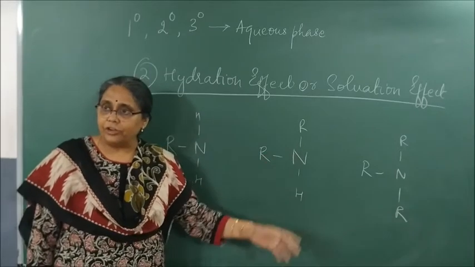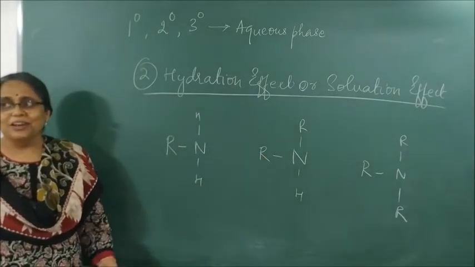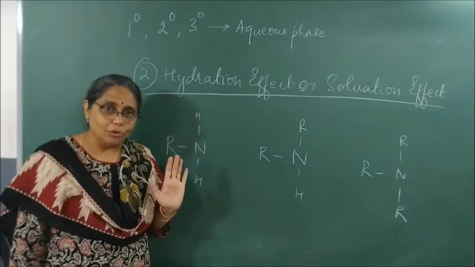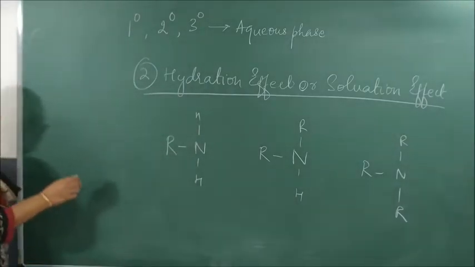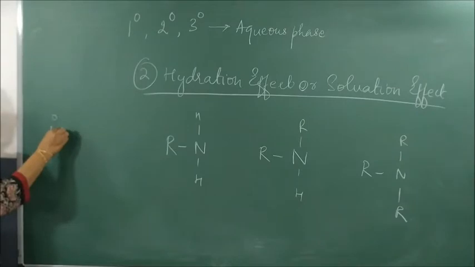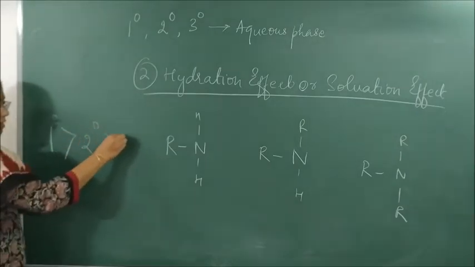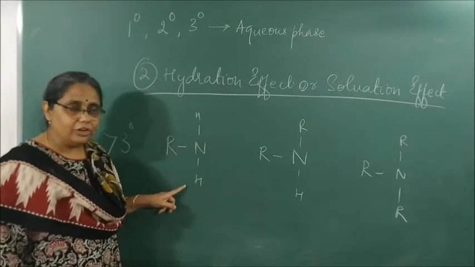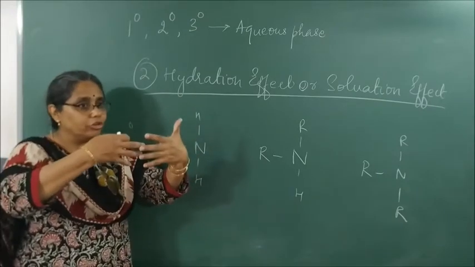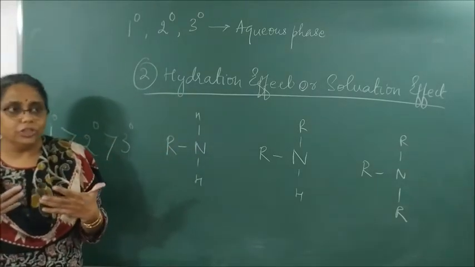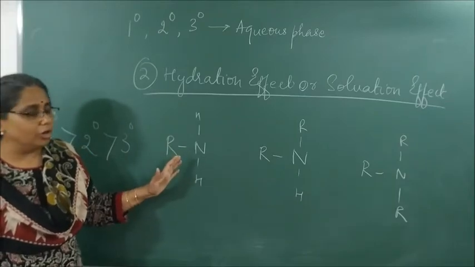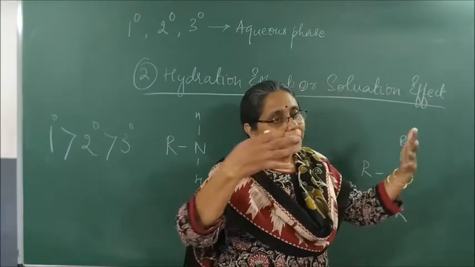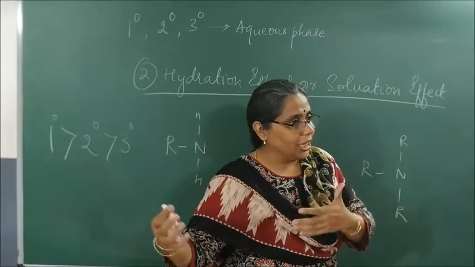Because there is absence of hydrogen atom in tertiary, it cannot form any hydrogen bonds. So, according to the solvation or hydration effect, the order is primary, greater than secondary, greater than tertiary. Understood? It is basically dependent on these hydrogen atoms which will help in bonding the molecule with the help of hydrogen bonds, intermolecular hydrogen bonds. As there is no availability of hydrogen, tertiary amines will not be in an interbonded form with other tertiary amines.